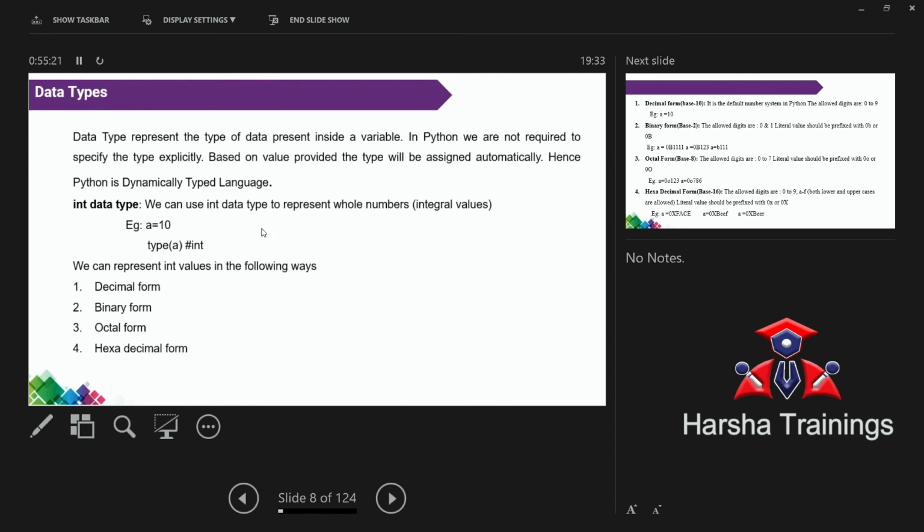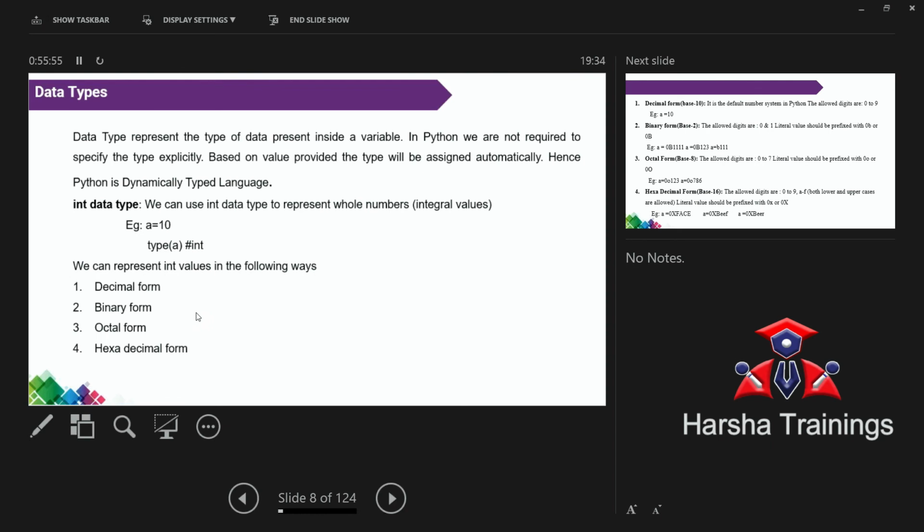Now, first we will move to integer values. I think everyone knows this one. Generally, by default, which number format are we using? These are the different types. Here I am writing 4. These are the 4 different types of integer values. Remember, this is not an introduction. This is the main thing in Python. Once you do the projects, these are the compulsory part. So coming to integer, these are the 4: decimal, binary, octal, and hexadecimal.